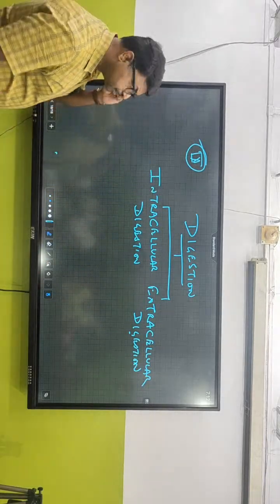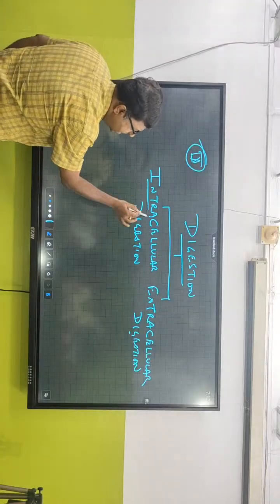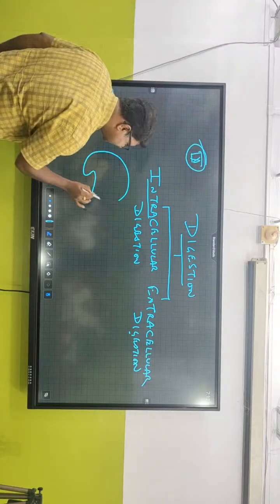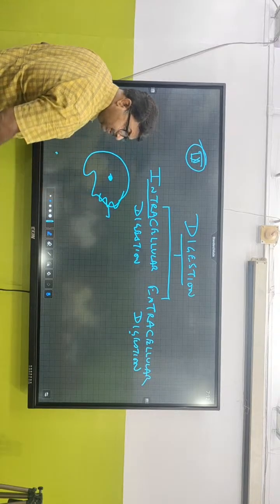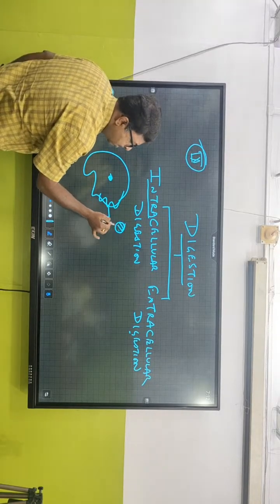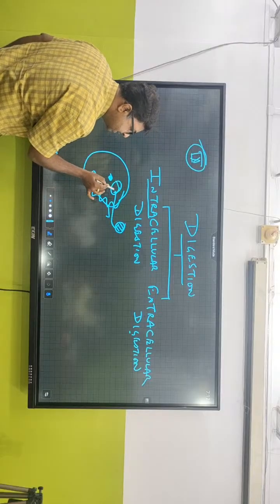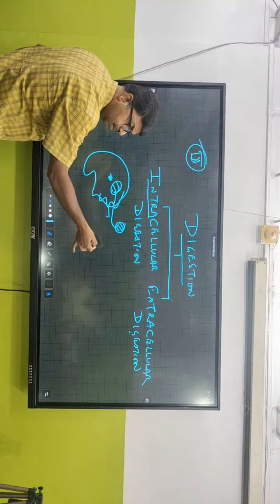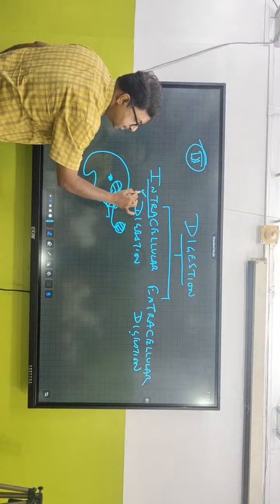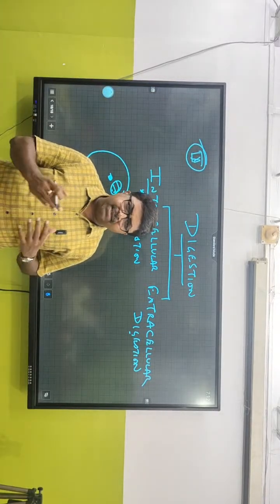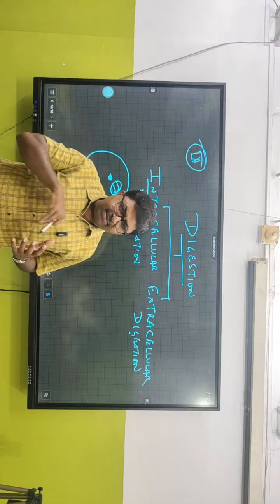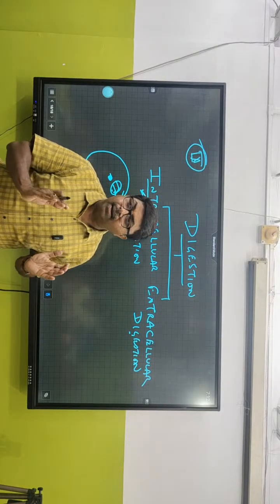Who is going to tell me? Yes, intracellular. That means if this is amoeba, they have pseudopodia. And the moment they get food, are they going to digest the food inside the cell or outside the cell? Inside the cell. So they show intracellular digestion. What about us? Do we digest the food inside the cell or outside the cell? Inside the organ.